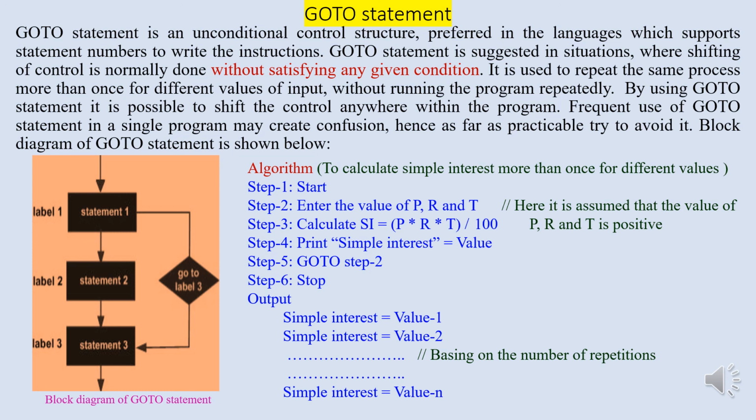Then the control will move to step number 5. At step number 5, it is written go to step number 2, which again shifts the control to step number 2, which allow the user to re-enter the value of principal money, rate of interest and time. Accordingly, for different values of PRT, we can get the different values basing on the number of repetitions. In this, to stop the execution process, we have to press escape button.